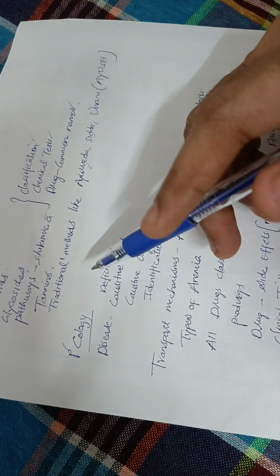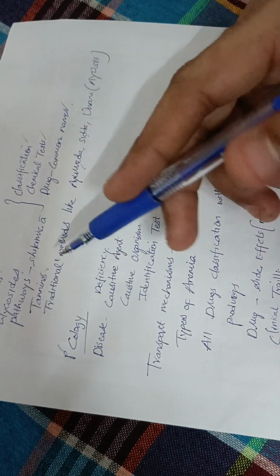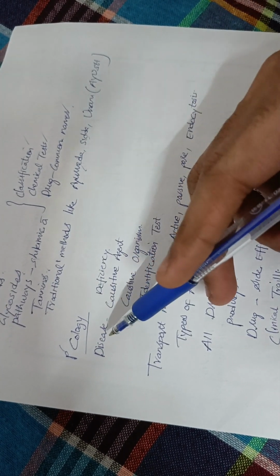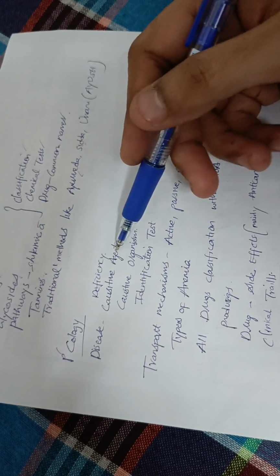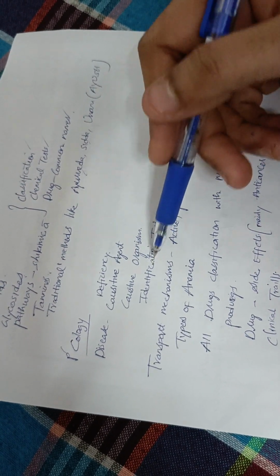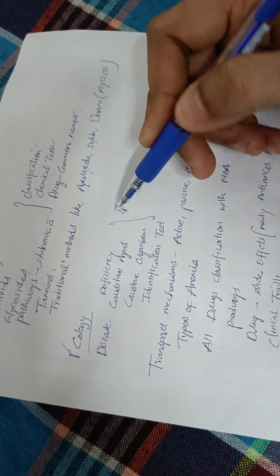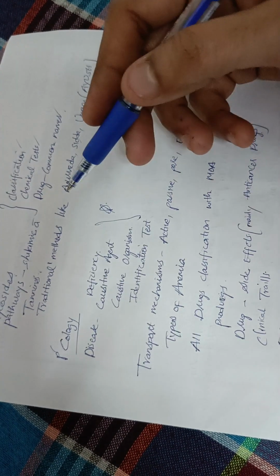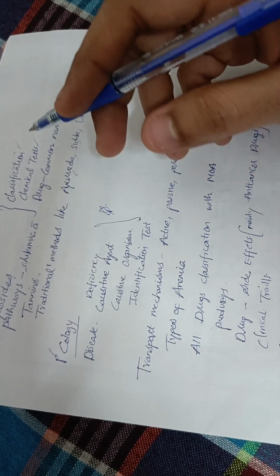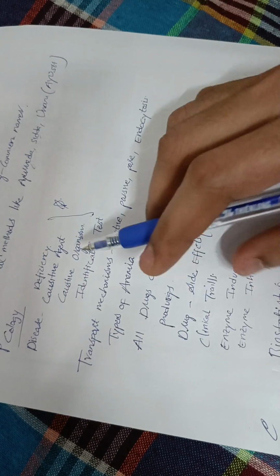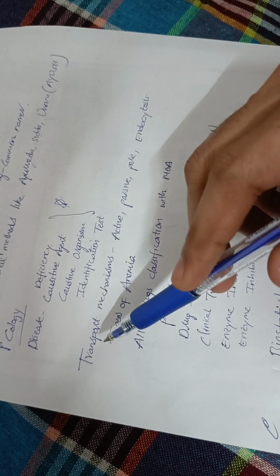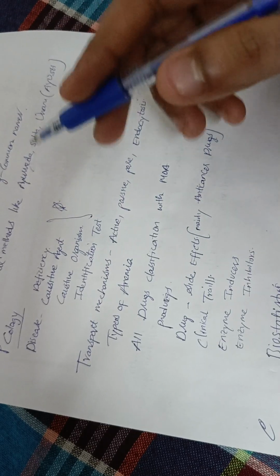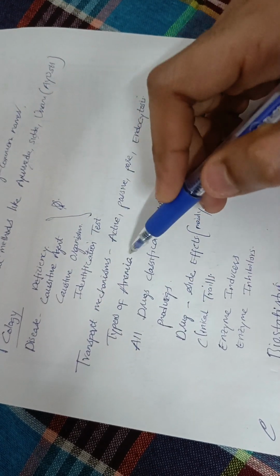And moving on to pharmacology, very important. From pathophysiology, we can expect questions from diseases and deficiencies and their respective causative agent, causative organism, and the identification test. This is very important. And from human anatomy and physiology, we can expect questions from blood and bones. There were some questions asked from blood and bones, and some basic questions like transport mechanisms such as active, passive, and endocytosis, with examples also, and types of anemia. So these are the questions asked in 2025.